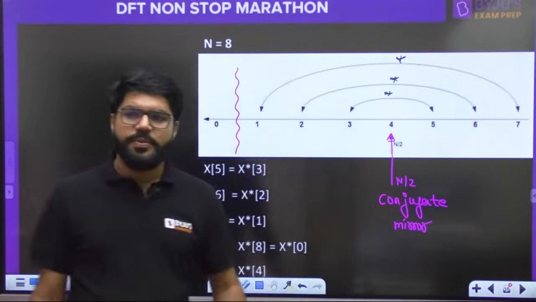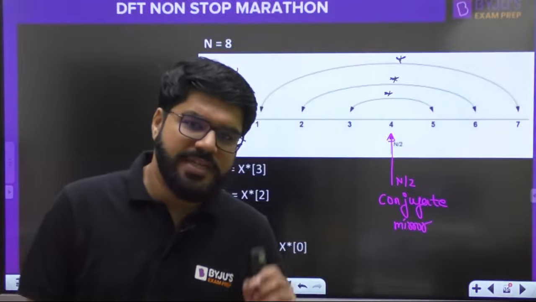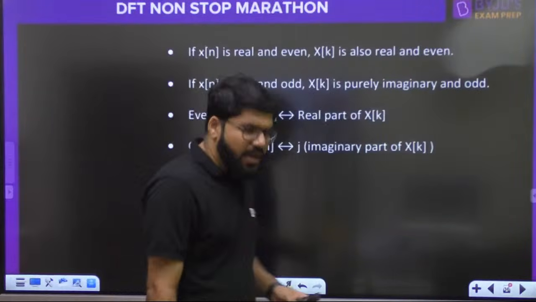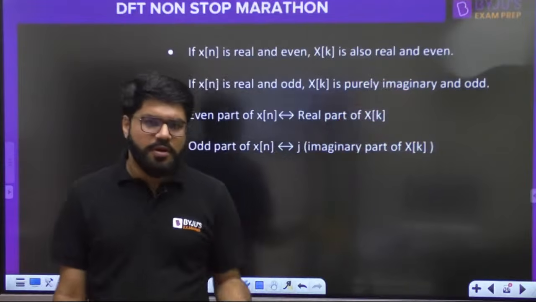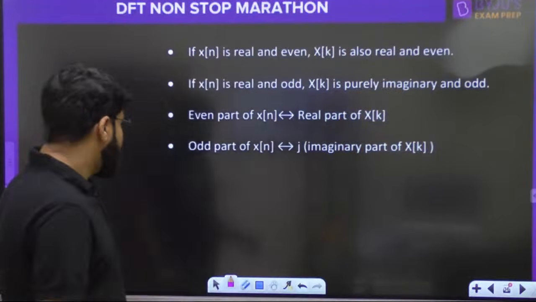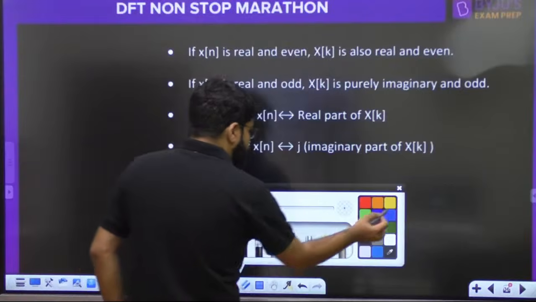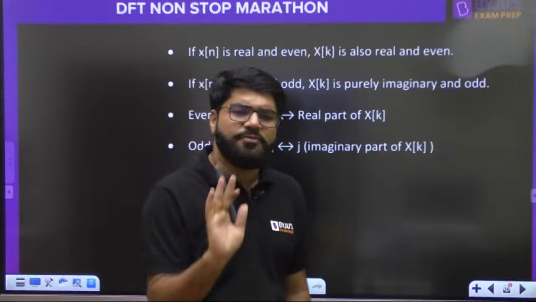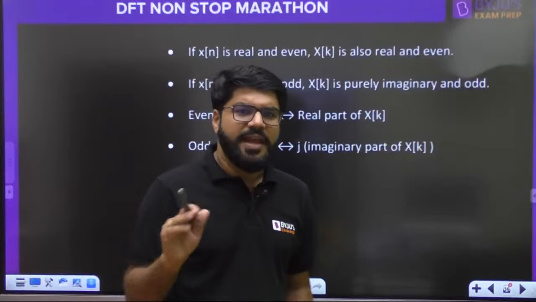There can be property based questions that you can expect from these conjugate symmetry properties, everybody. Okay, next. Some more common properties you know for Fourier transform, that is just repeated here. If x[n] is real and even, the DFT is also real and even, same as the earlier Fourier transform. So let's not derive and repeat it.